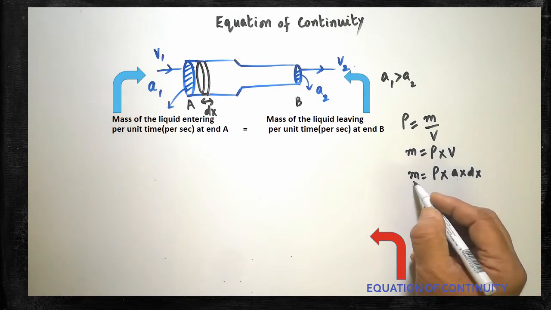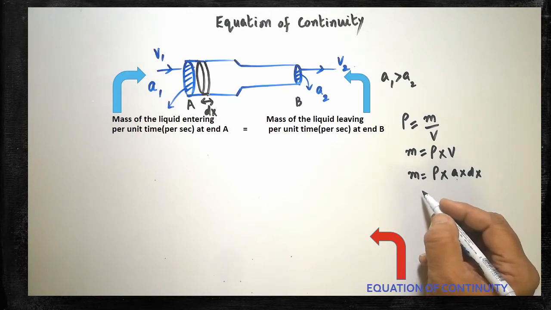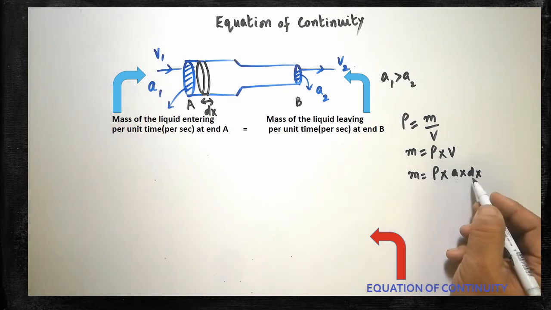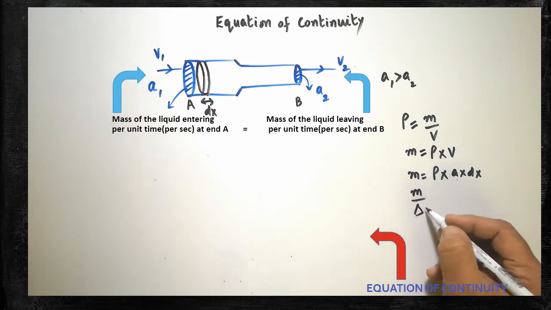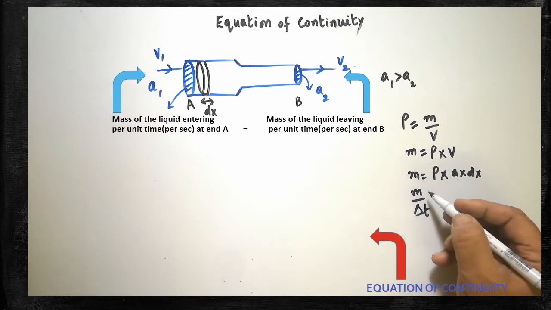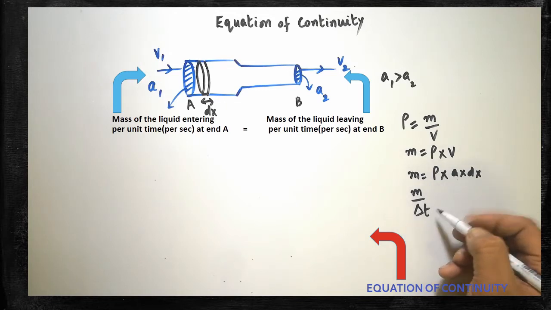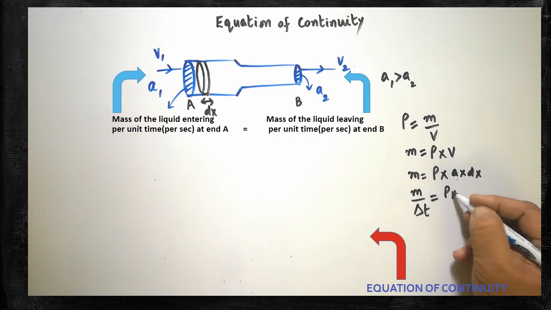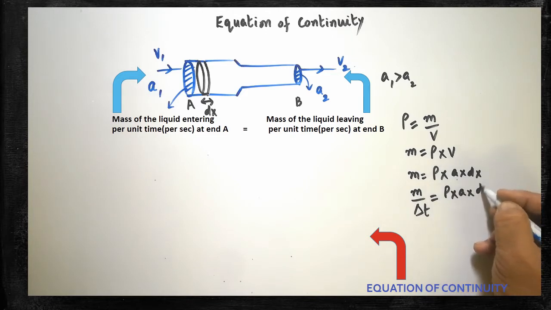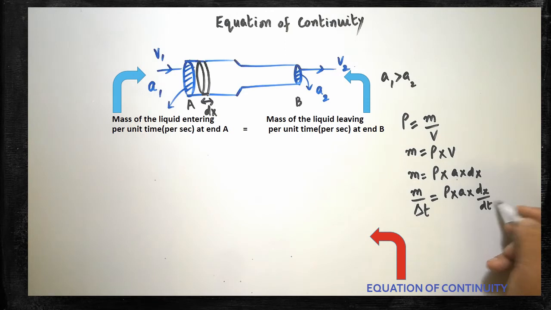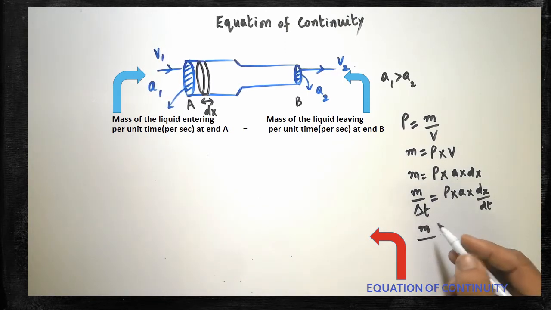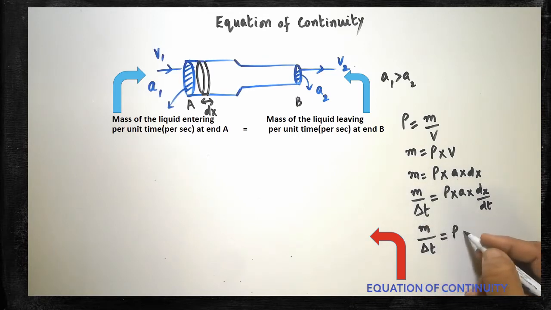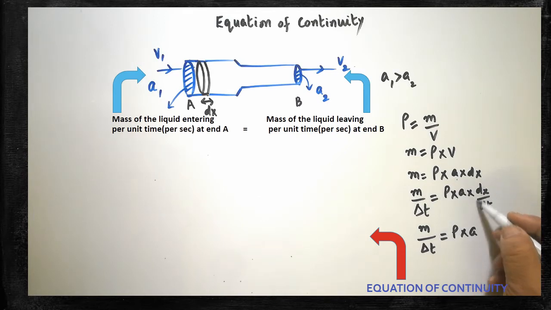On either side, I have to multiply by dt. Mass divided by del T is nothing but the mass of the liquid flowing per unit time, which is equal to rho into A into dx divided by dt. So in the next step, the mass of the flowing liquid per unit time can be written as rho into A into dx by dt.